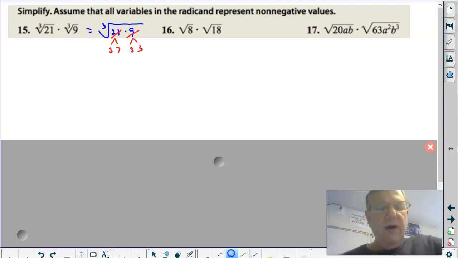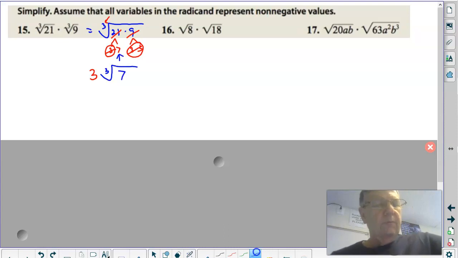Now I'm always aware of my index. I need 3 of something. There's 1 3. And there's 2 more. I have 3 3's. The cube root of 3 3's, I get a 3 out. What's left in? The cube root of 7. So number 15 is 3 times the cube root of 7, and that's why the back of the book had that answer.